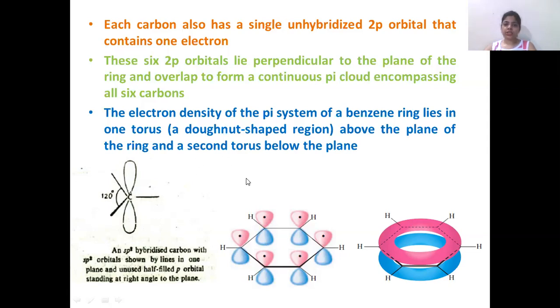So the electron density of the pi system of a benzene ring lies in 1 torus. So we can say this is another representation of benzene. This pink colored ring is 1 torus and this blue colored ring is another torus. So we can say that electron density lies in 1 torus above the ring and in another torus below the plane of the ring.